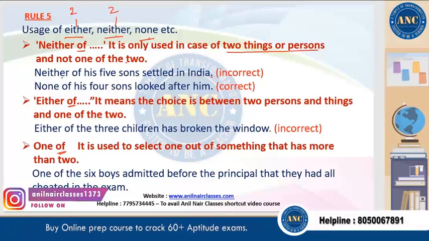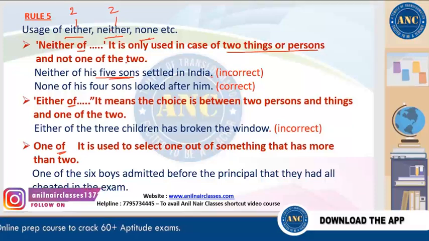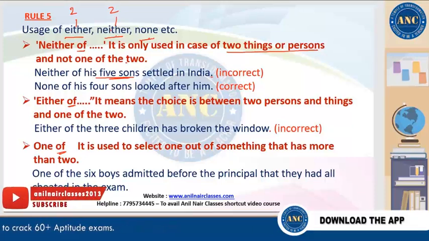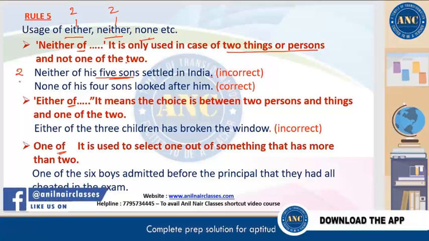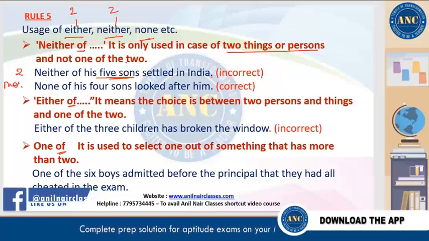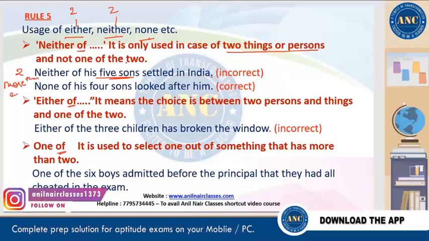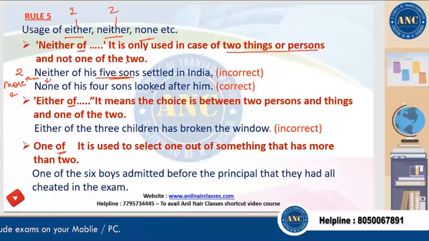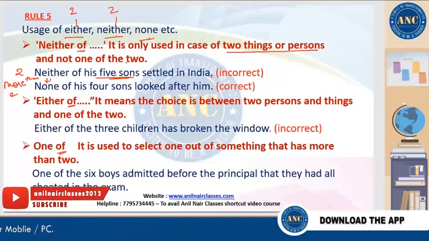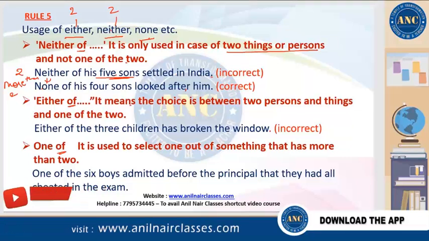So now, neither of what? 5 sons. So 5 is more than 2. So will neither of his 5 sons be correct or not? Neither is used for only 2. None is used for more than 2. So when you are talking about more than 2, why will you use neither? The correct form will be none of his 5 sons looks after him, right? Now next you see either of means the choice is again between the two persons, right?